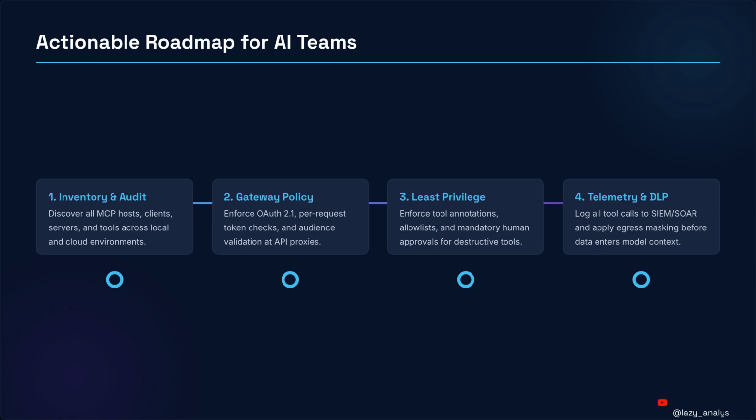Third, for least privilege, minimum rights, enforce tool annotations, allow lists, and mandatory human approvals for destructive tools. Fourth, for telemetry and DLP, log tool calls to SIEM, SOAR, and apply egress masking before data enters model context. We register tubes and gates, so you use this roadmap. Secure the pipes. But how do we continue?